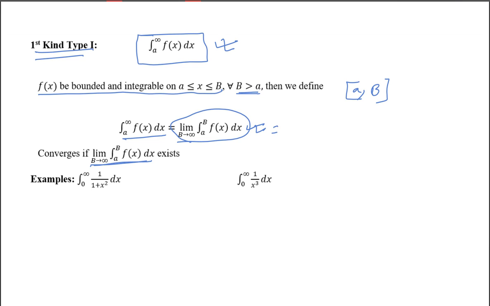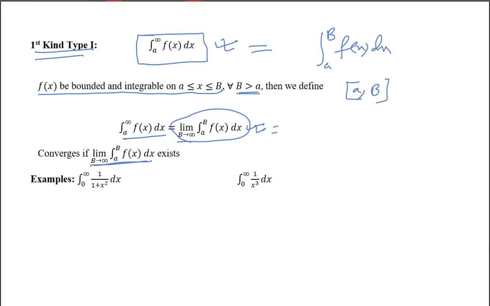So first, what you need to do is replace this infinity by a finite value b. Then we find the limit. Now we don't have any problem finding this limit if you are able to integrate this. You can write down the integration value a to capital B f of x. Sir, what value do we take for B? Capital B, just a variable, capital B, always capital B.